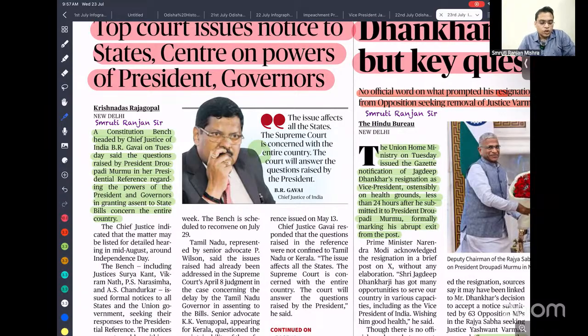In our Constitution, originally there is no time limit provided for taking a decision or action on any particular bill. The original Constitution does not contain any time limit, but the Supreme Court said that they have to act in a time-bound manner. That created confusion. To avoid that confusion, the President recently filed a presidential reference case before the Supreme Court to clarify the matter.